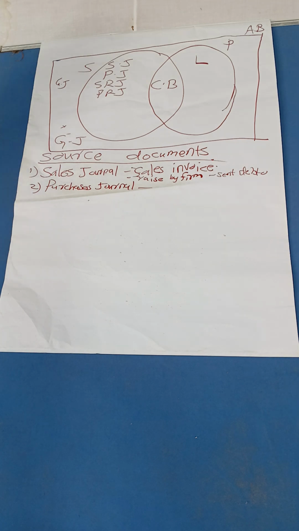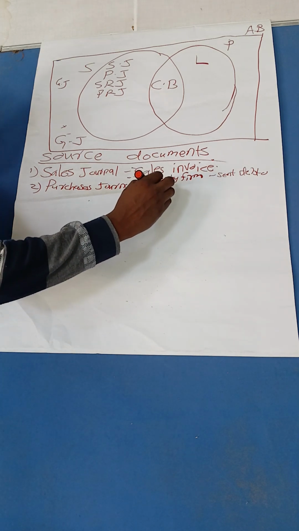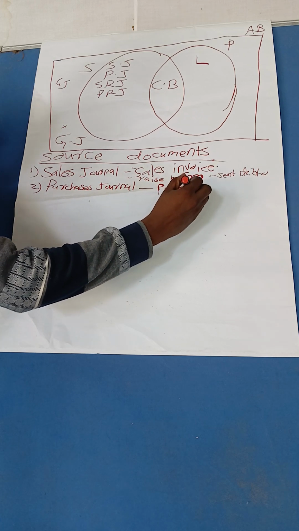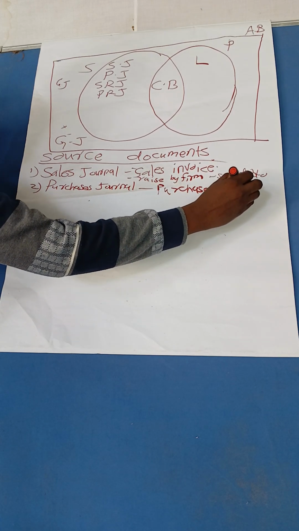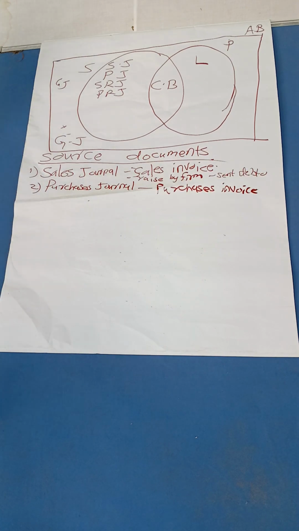And what type of source document do we pick that information from? It is called the purchases invoice. The purchases invoice is the one source document that we get the information from and record in the purchases journal.